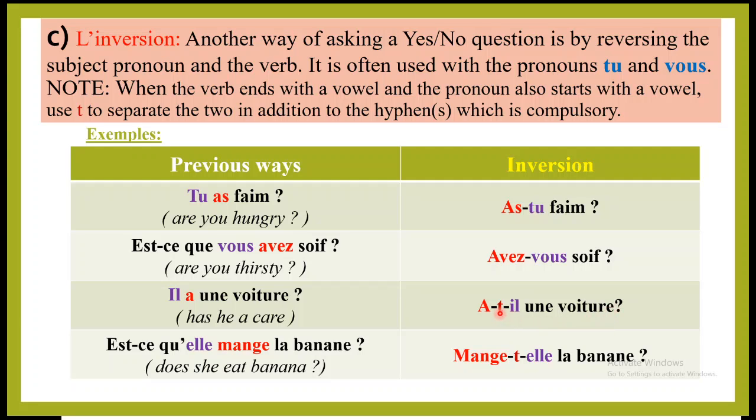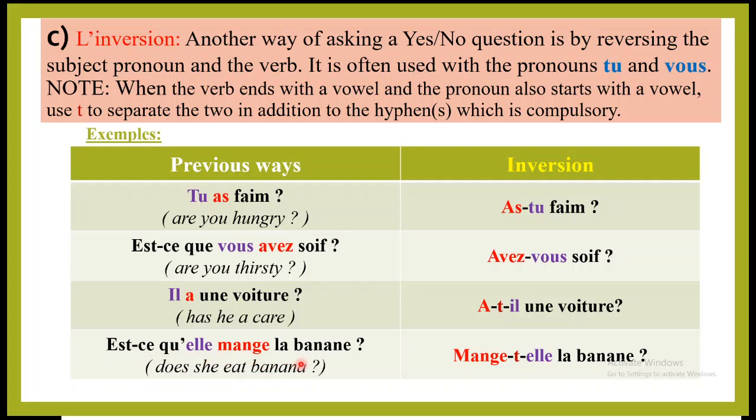So the t is read together with the pronoun, that is the il and elle, usually the two. So a-t-il une voiture?